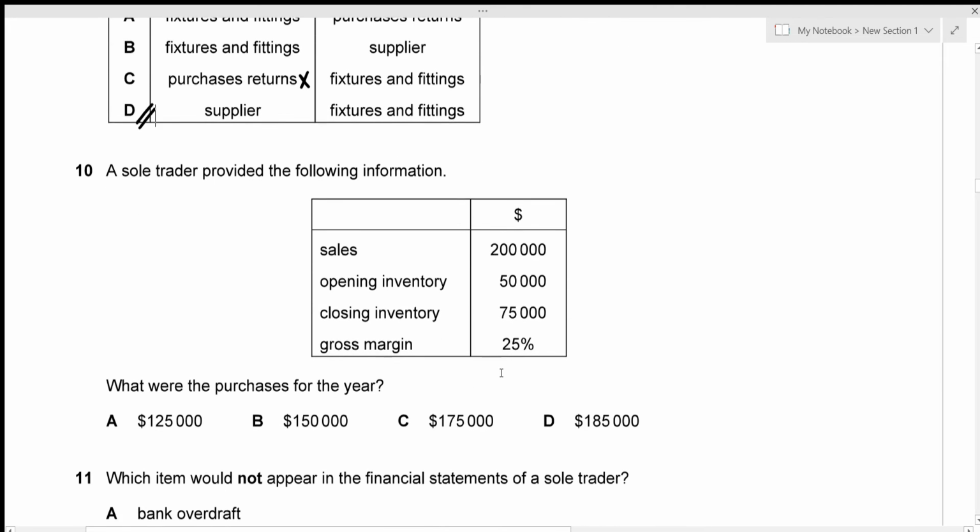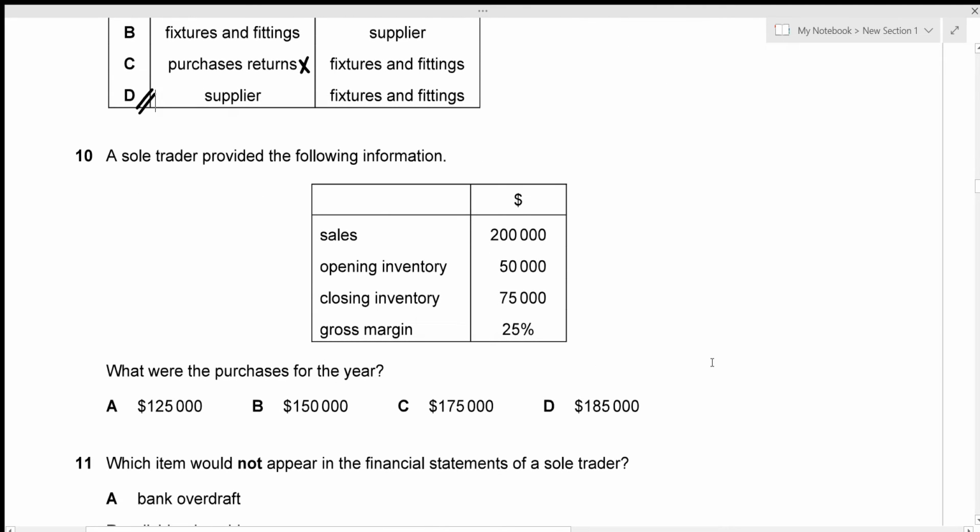So let's look at question number 10 now. We're given sales of a sole trader. All right, so sales, we have opening inventory, we have closing inventory, and we have gross margin, and we need to find the purchases. This is quite easy. So let's first figure out the gross profit. So gross profit is just going to be 25% of sales. So that's just 200,000 into 25%. So this is actually only 50,000.